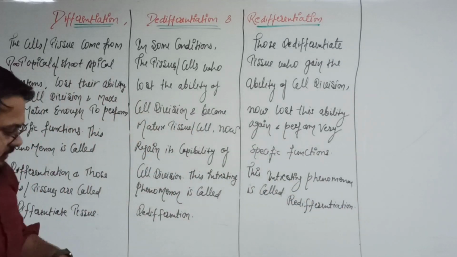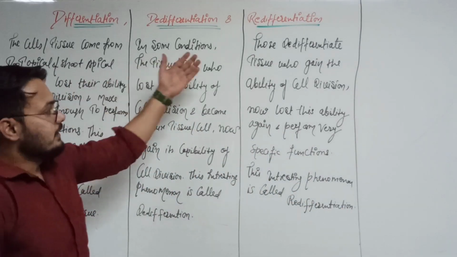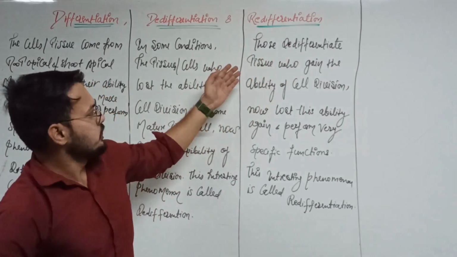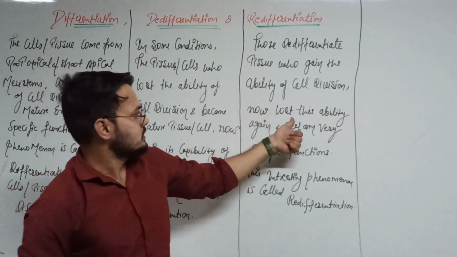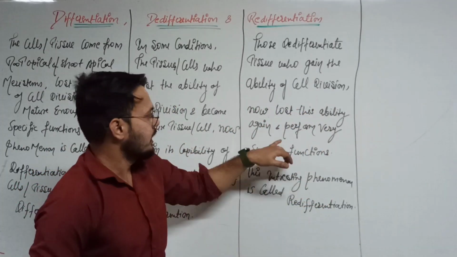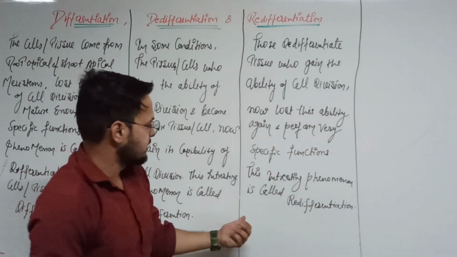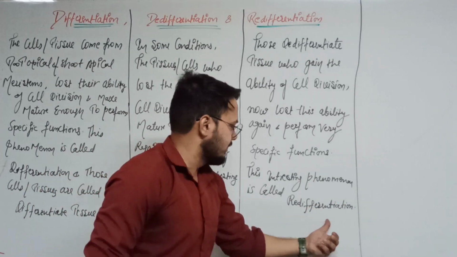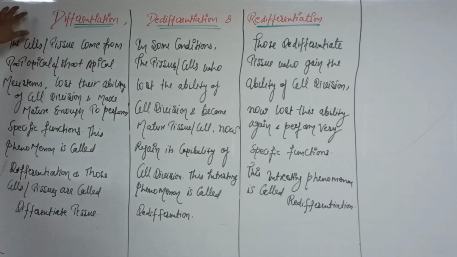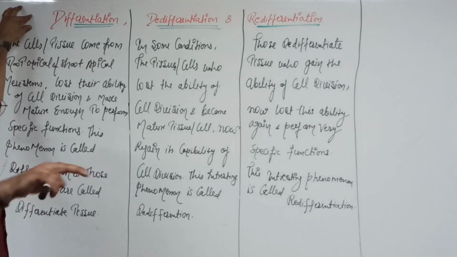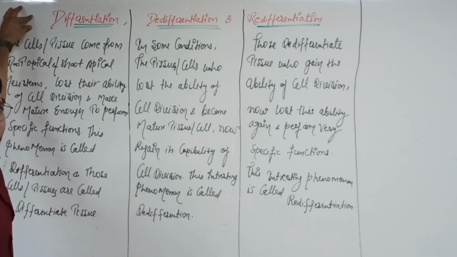So that is clear. What is re-differentiation? Those de-differentiated tissues that gained the ability of cell division now lose this ability again and perform a very specific function. This interesting phenomenon is called re-differentiation. So what is happening here? First, the meristematic tissue is converted into mature tissue and loses the ability of cell division.